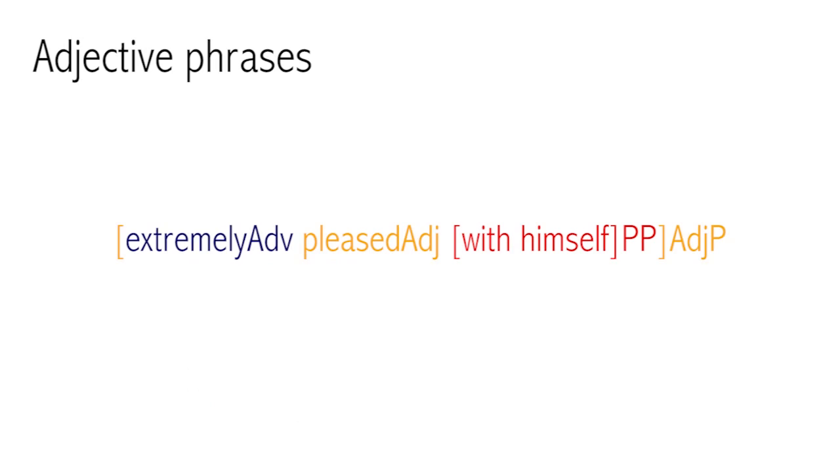Here's an adjective phrase with a pre-modifier and a post-modifier. Extremely pleased with himself. The adverb extremely is in the pre-modifier position. The prepositional phrase with himself is in the post-modifier position. The adjective pleased is the head. The whole structure is an adjective phrase.